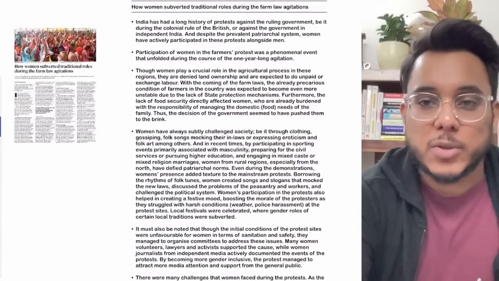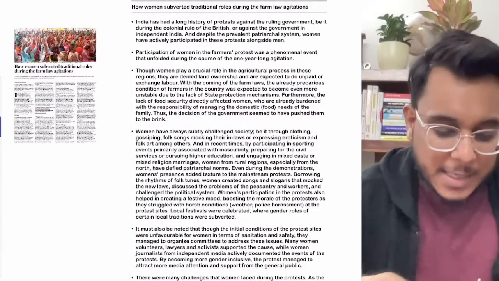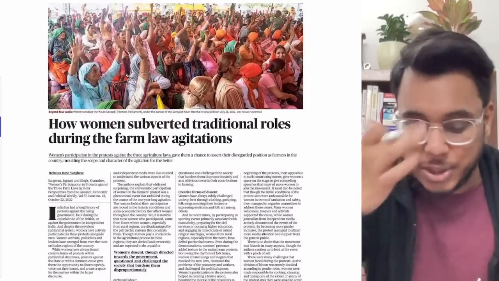Now, this particular article, guys, has again been taken from the Text and the Context section, and the article is quite relevant. The article talks about how women subverted traditional roles during the farm law agitation.